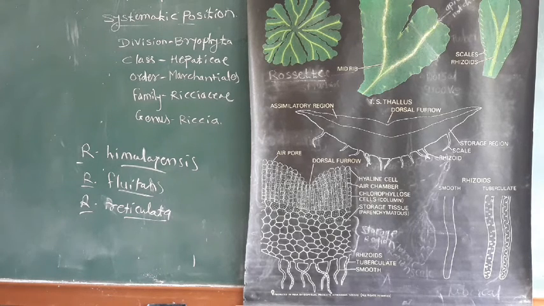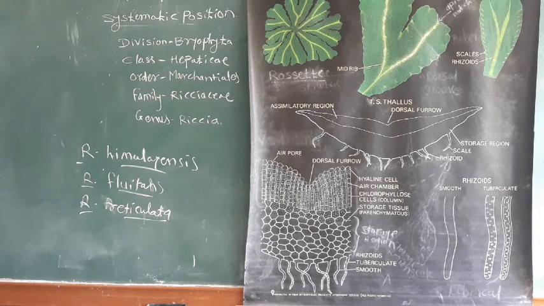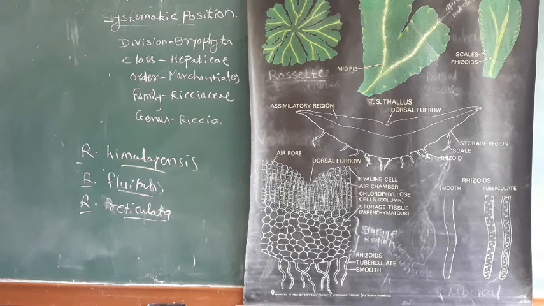The family Ricciaceae shows air pores that are simple. Sex organs develop singly in open cavities on the mid dorsal line, and the sporophyte consists of only a capsule. Foot and seta are absent.